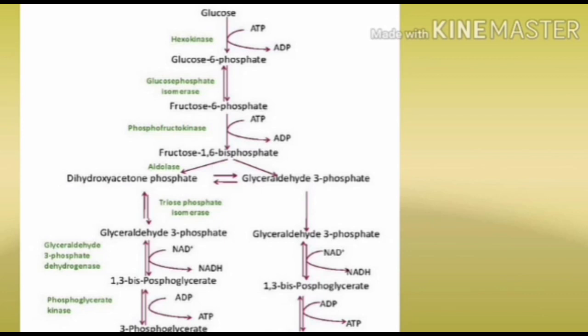The fifth reaction is isomerization. Dihydroxyacetone phosphate is converted into glyceraldehyde 3 phosphate. Dihydroxyacetone phosphate has 3 carbons, and glyceraldehyde 3 phosphate also has 3 carbons. But it is the glyceraldehyde 3 phosphate form of the 3 carbon compound that undergoes the next series of reactions. That's why dihydroxyacetone phosphate is also converted into glyceraldehyde 3 phosphate, called isomerization.